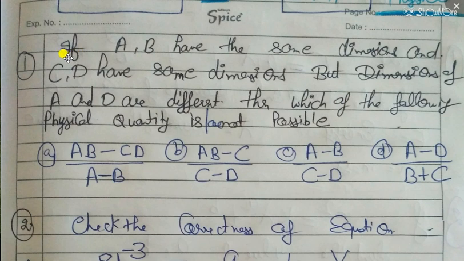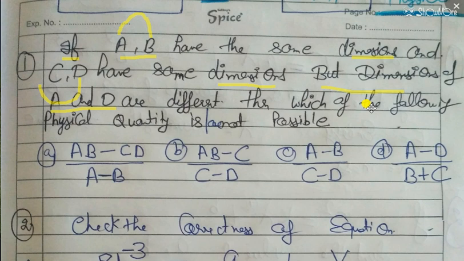So read the first question. In the first question, A and B have the same dimensions and C and D have the same dimensions, but the dimensions of A and D are different. So that means if A and D have different dimensions, the dimensions of B and C are also different, because A and B have the same dimensions. That's why B and C have different dimensions.